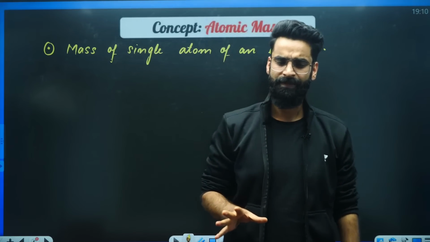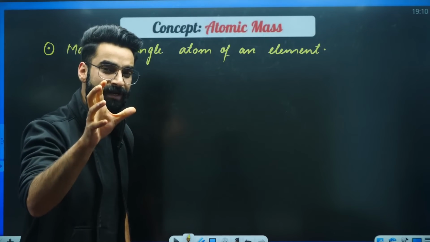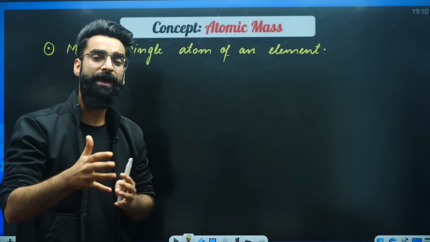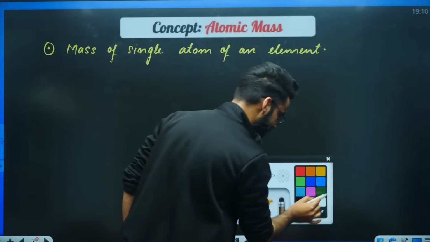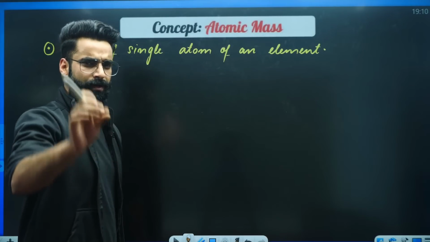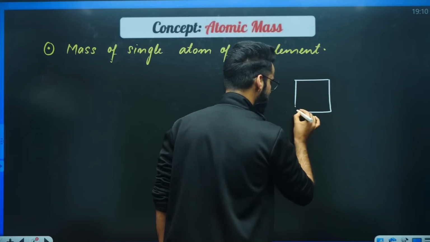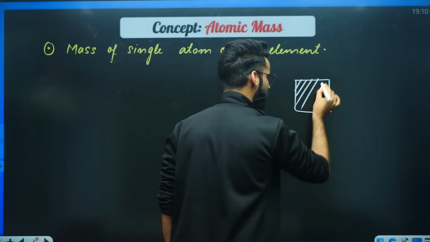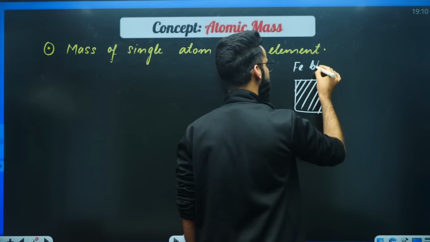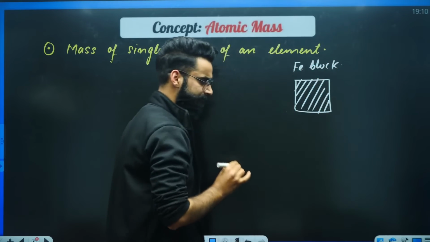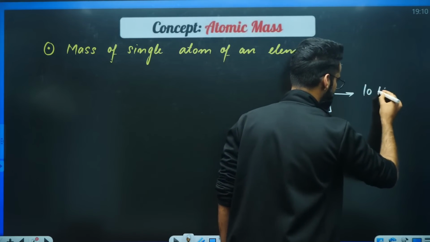Now, dear students, before going into the actual definition of atomic mass, let's try to understand some basic things, then we'll go into the actual definition. Understand exactly what I'm going to say. For example, let's say this is one object, an iron block, and let's assume the weight of this iron block is 10 kilograms.